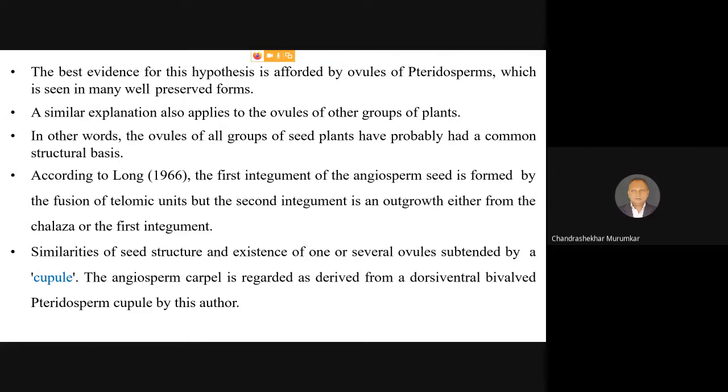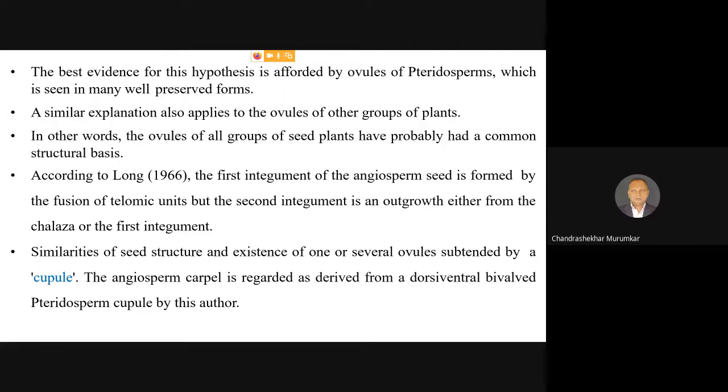Dear friends, let me tell you one major difference. In pteridosperms, in pteridophytes, and even in gymnosperms, the development of the female gametophyte is tetrasporic. This means that after the division of the megaspore mother cell, 4 cells are formed, which are called megaspores.